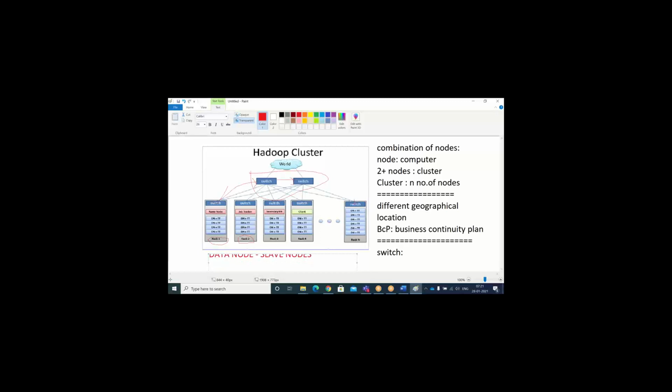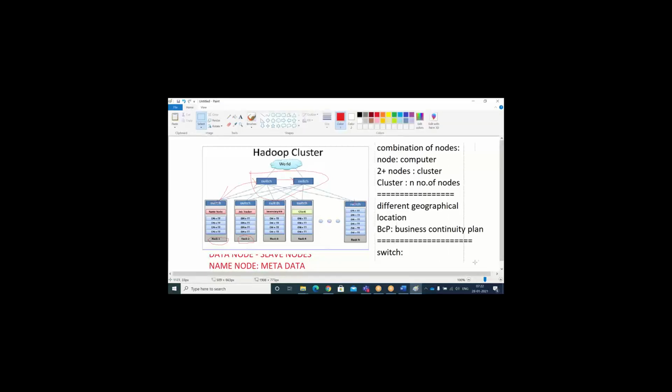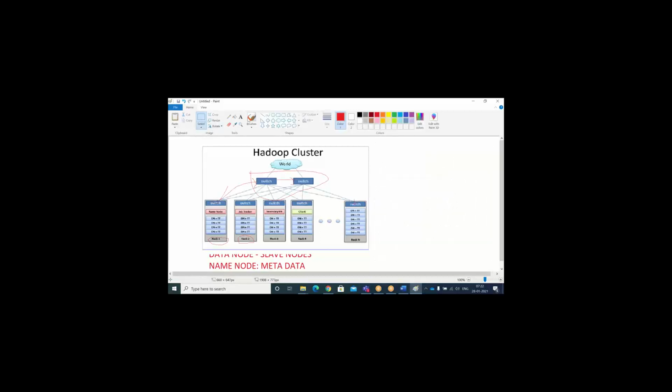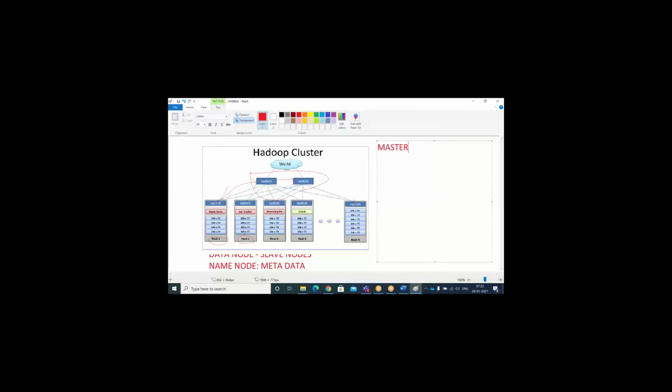In the name node, all the metadata is going to be stored in terms of fs image and edit logs. What is meant by fs image and what is meant by edit logs? Now we'll come to the architecture part, the master-slave architecture.